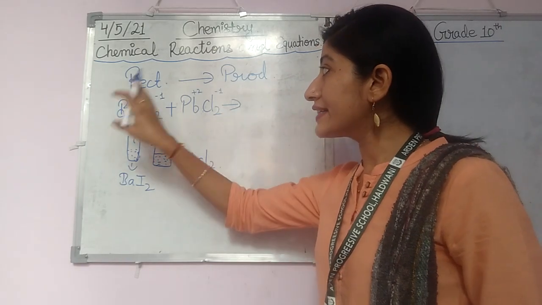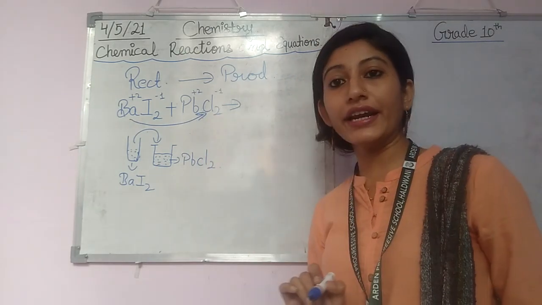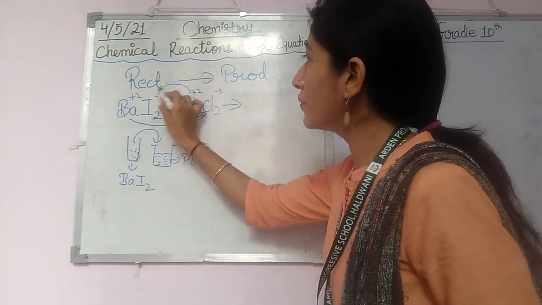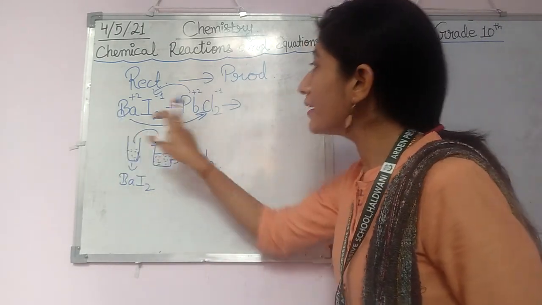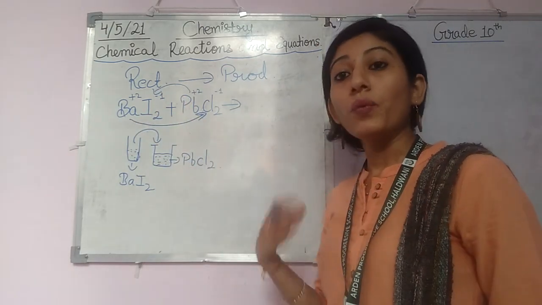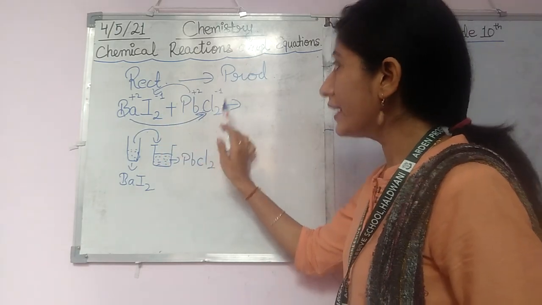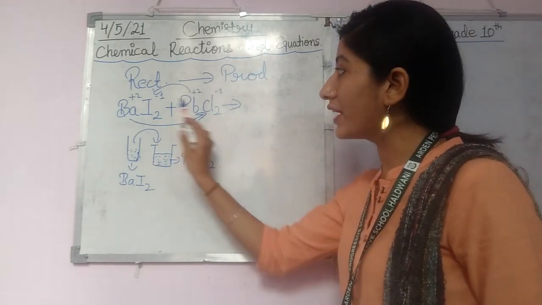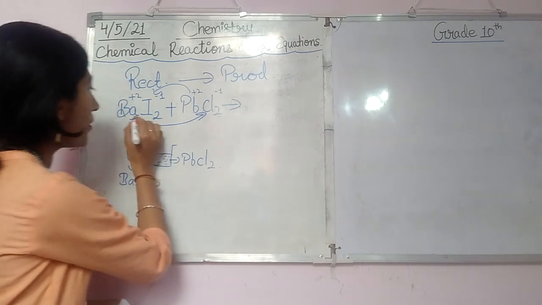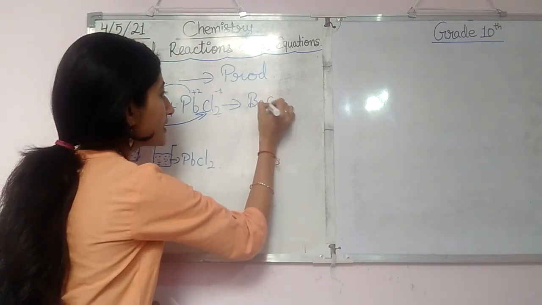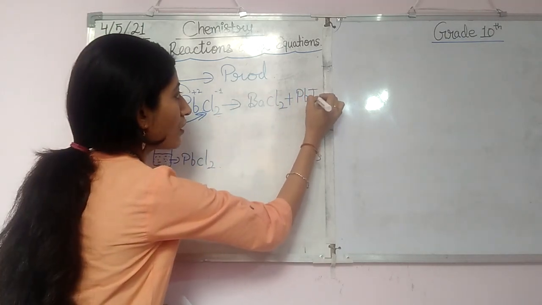Now students, see, when we pour this barium iodide into the lead chloride solution, what will we get? This is positive. This positive will react with the -1 here, and this positive will react with the -1 here. So what product will be formed? We will get barium chloride and lead iodide. We took barium iodide and lead chloride, and in the solution we are getting barium chloride and lead iodide. So the product formed here is BaCl2 plus PbI2.